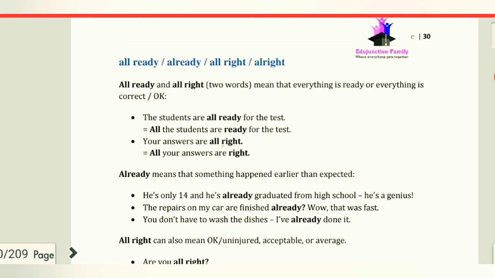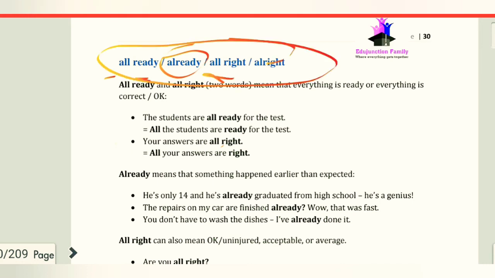Now we have the words already and all right. Already and all right, the two words mean that everything is ready and everything is correct. It means everything is okay and everything is ready. So we have the sentence, the students are already in the test.